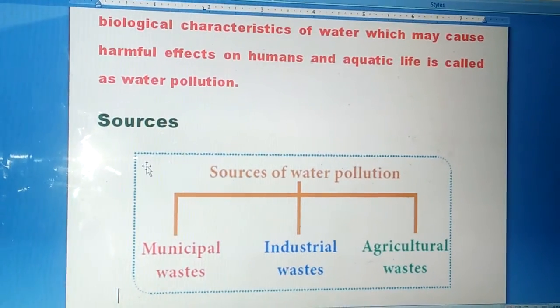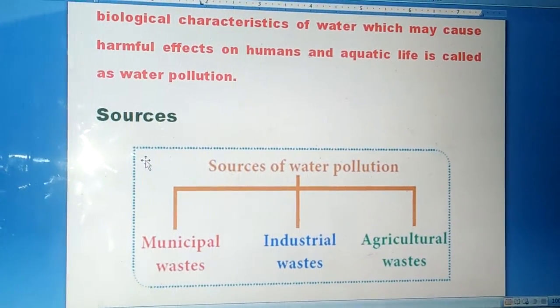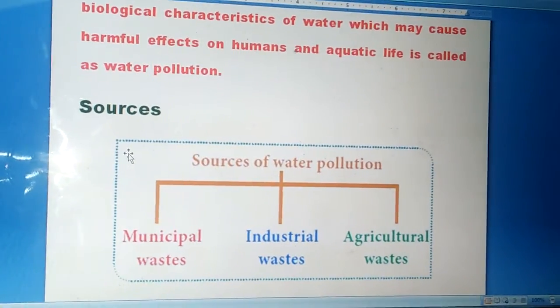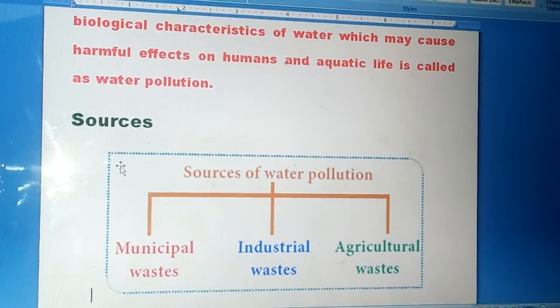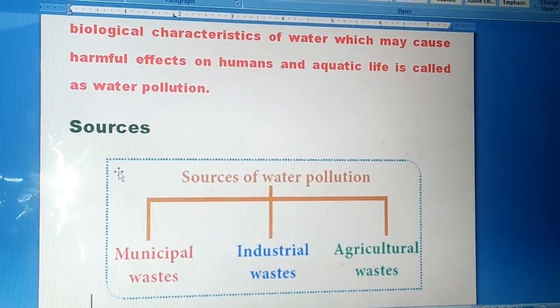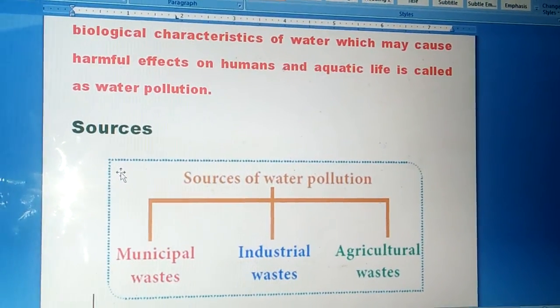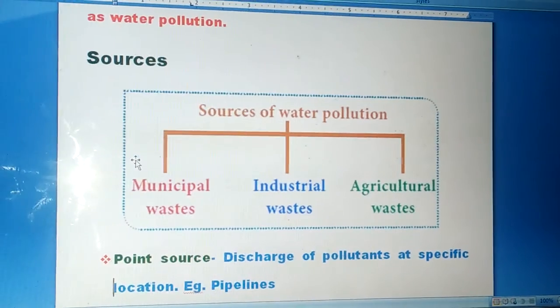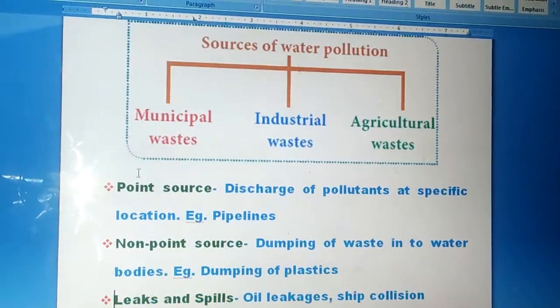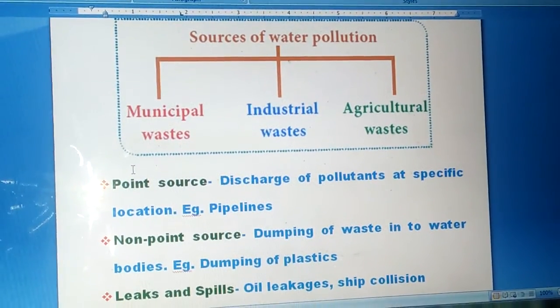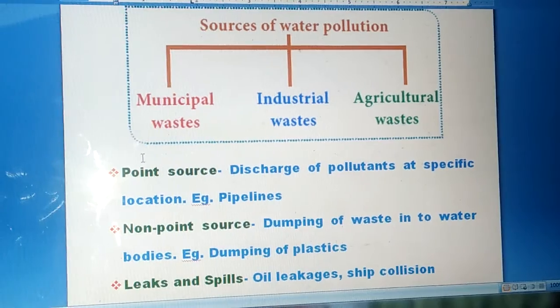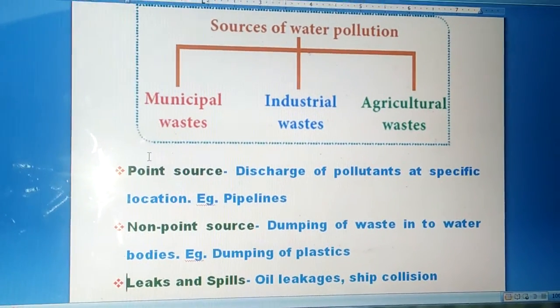Now, what are the main sources of water pollution? There are different types. Municipal waste may cause water pollution. Industrial waste may cause water pollution. Even agricultural waste can cause water pollution. Then the different sources of water pollution are of different types: point source, non-point source, and leaks and spills.